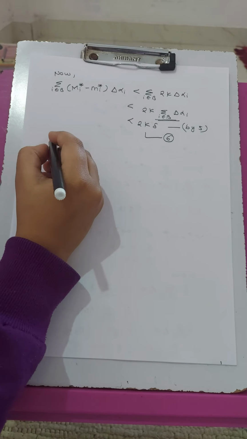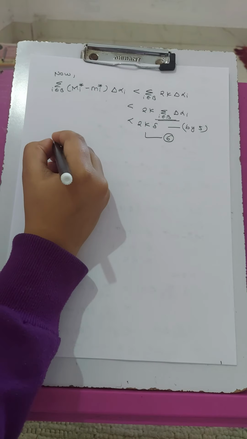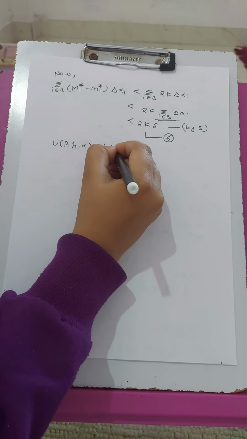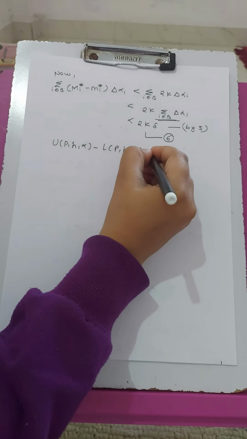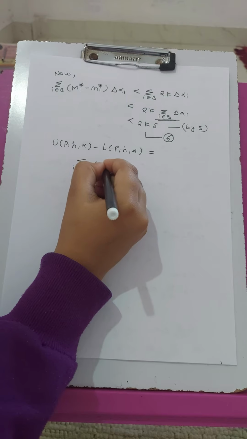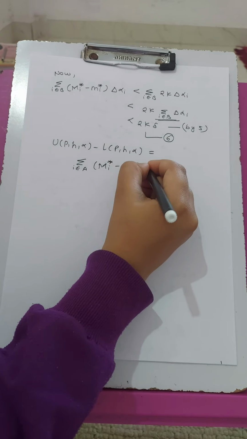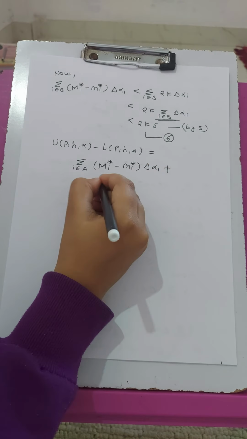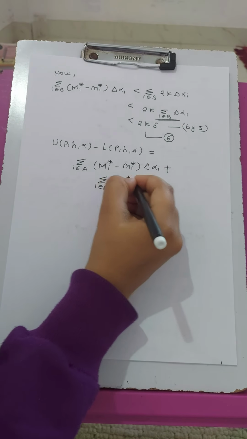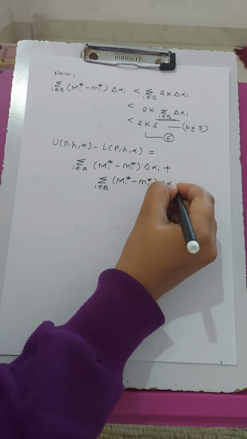So in equation 3 we have upper sum minus lower sum equal to the summation over i belonging to A of (M_i* - m_i*) del alpha_i plus the summation over i belonging to B of (M_i* - m_i*) del alpha_i.